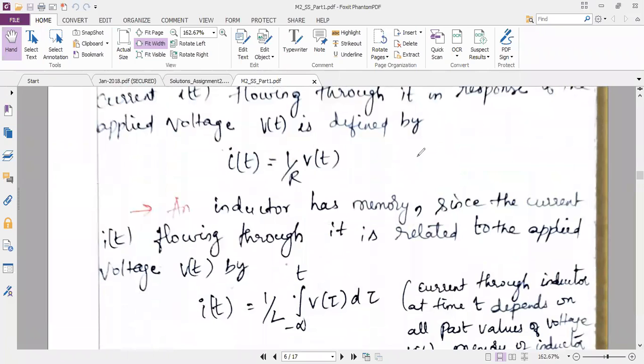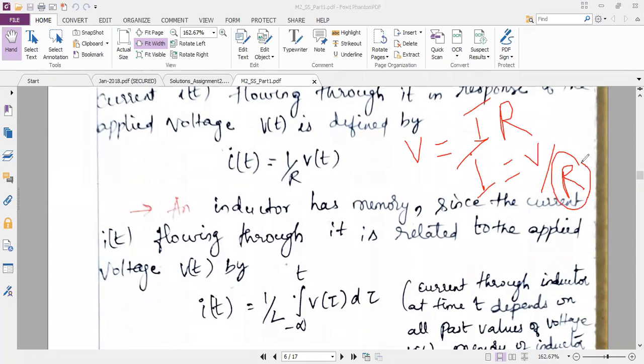Now you know Ohm's law, V = I R. In this, current is nothing but the ratio of voltage by the resistor. The resistor value is always fixed. The resistor value won't be changing. So I do not perform any operation here, either integration or differentiation. None of the operations are performed here.